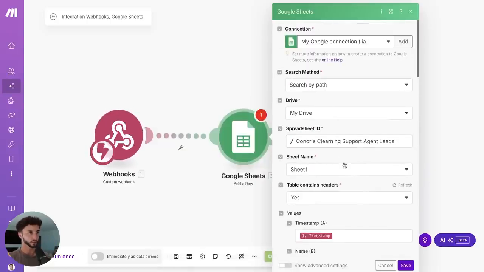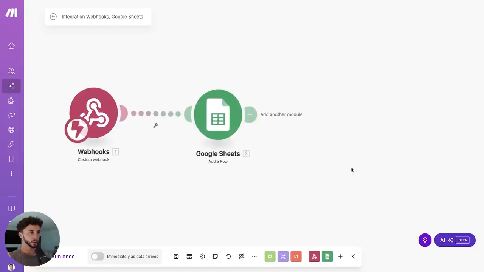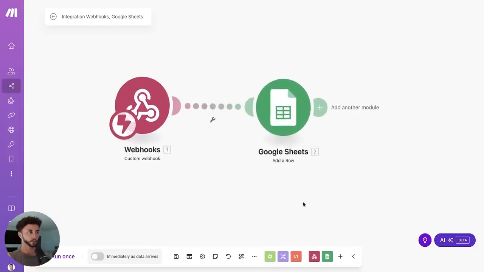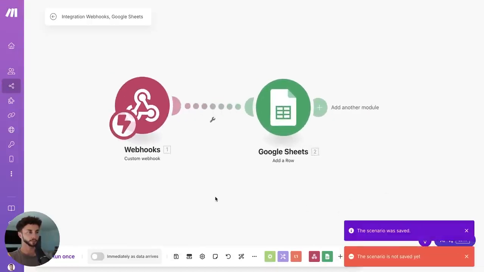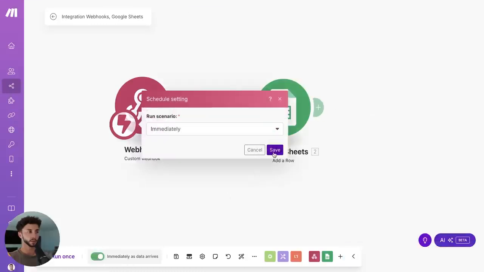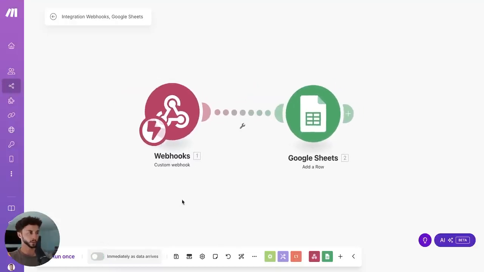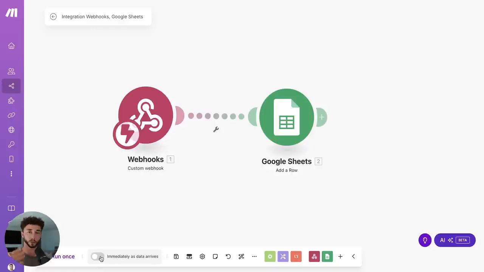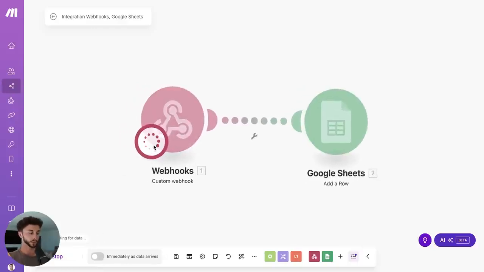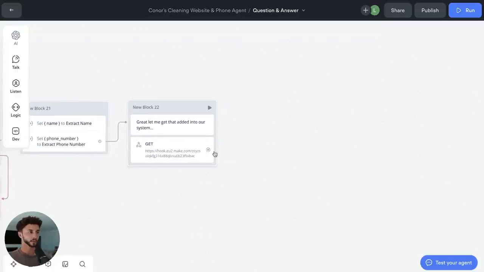So it's got all those other rows we don't need to worry about. Save. All right, and so that should be working. We can switch this to immediately as data arrives. Oh, I need to save it. Save. So this is going to be waiting all the time. Actually, I've got a whole bunch of other stuff running in Make for my various businesses. If you wanted this to run around the clock, you'd turn that on. I'm just going to turn it on to run once, and this is just going to be sitting there waiting for data.